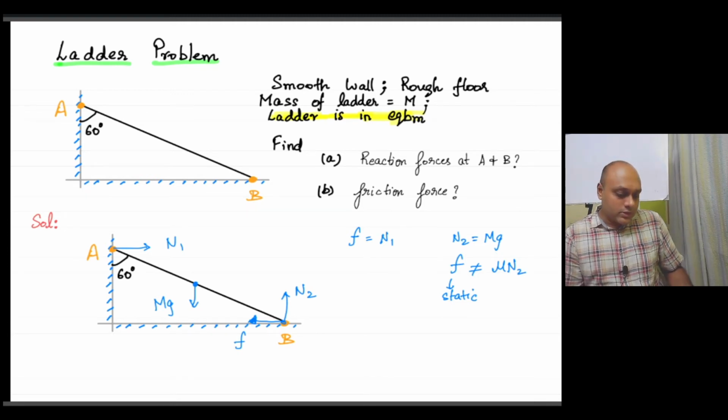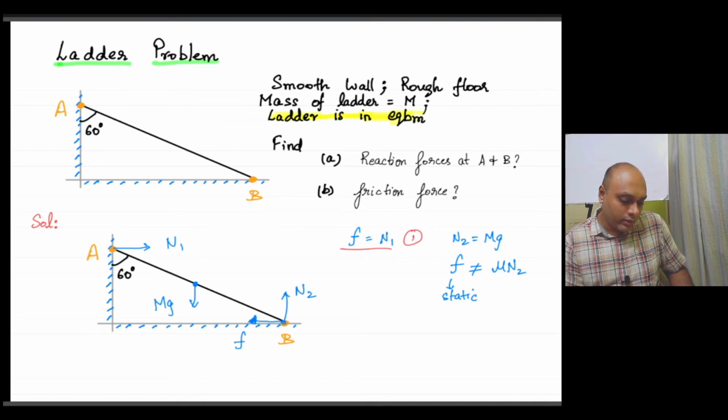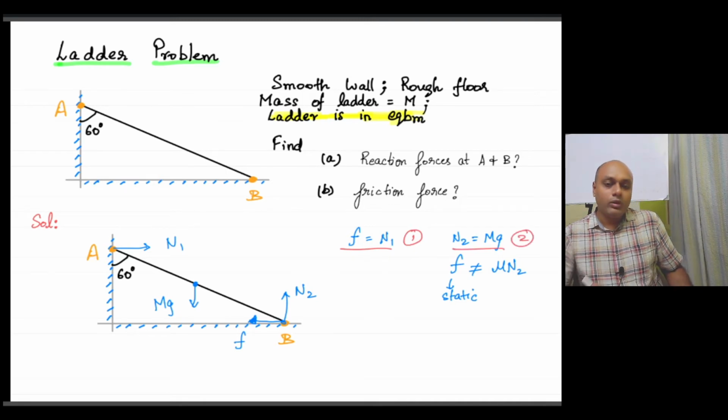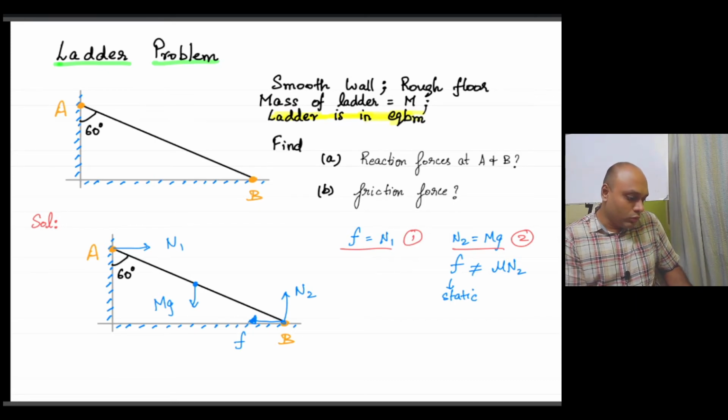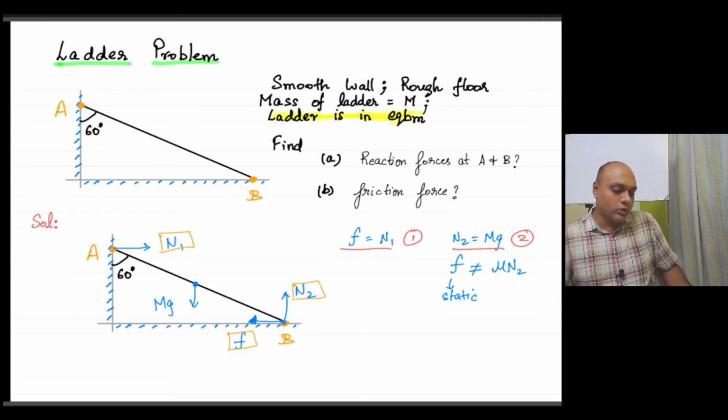So we have two equations as of now. One equation is F equal to N1, and another equation is N2 equal to mg. But we have three unknowns, meaning we don't know three forces. If you look at the diagram, you have N1 which is not known, N2 which is not known, and we have friction force F which is not known. Three unknowns are there, so we need three equations. As of now, we have framed two equations. Net force in the horizontal direction we have balanced, net force in the vertical direction we have balanced.